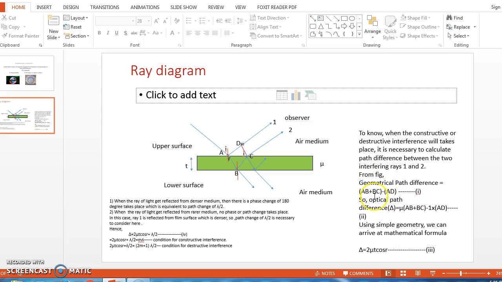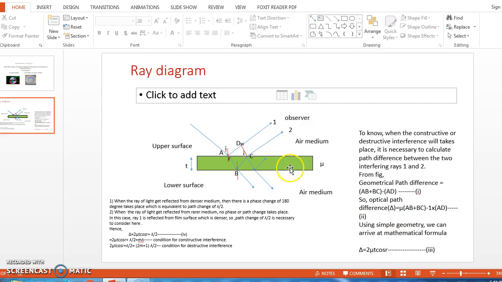So based on this consideration, let us write here the optical path difference between ray number 1 and 2, generally represented with delta, equal to mu into AB plus BC. Mu is the refractive index of the thin film, minus 1 into AD. So 1 we have considered here as the refractive index of the air. Now using simple geometry, we can arrive at the mathematical formula delta equal to 2 mu t cos r.